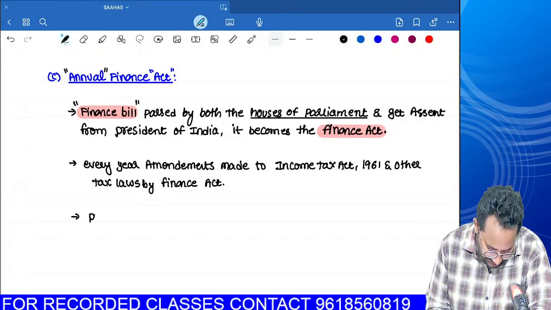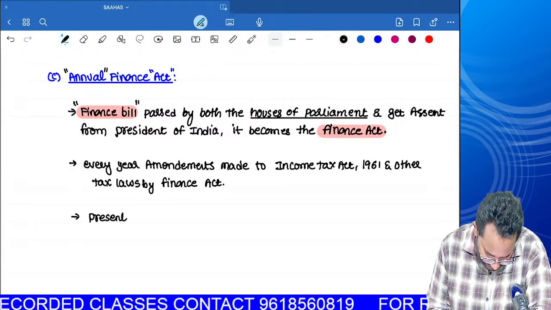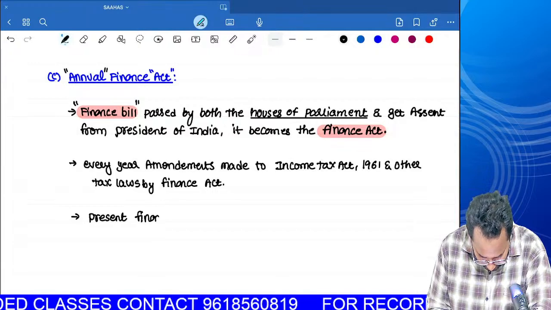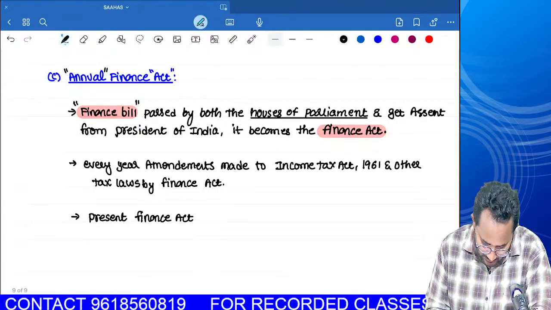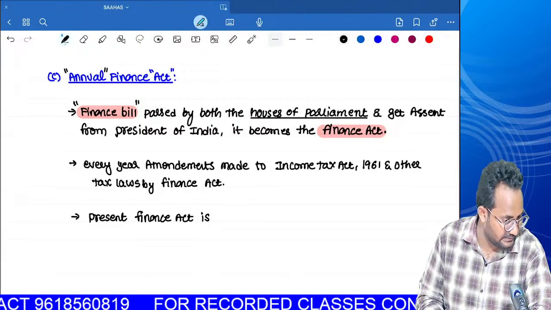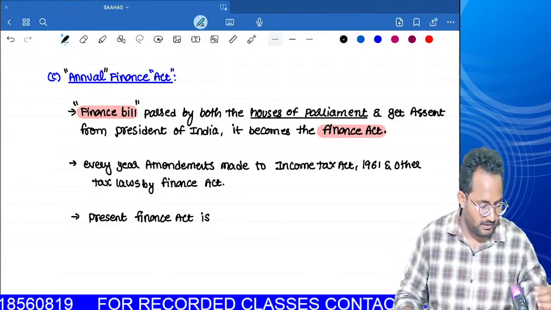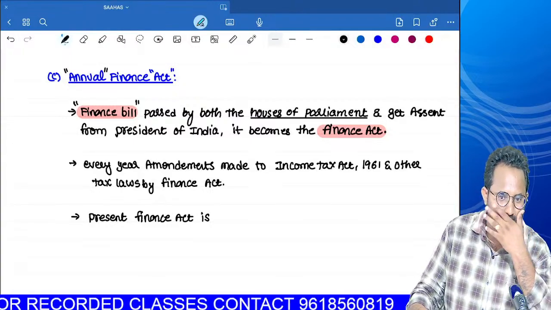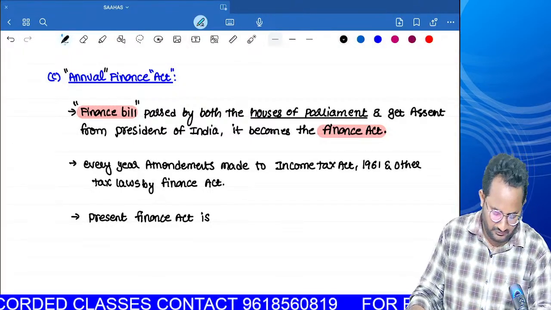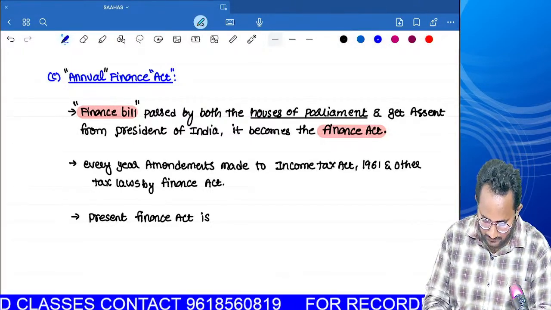Can you tell me what is the present Finance Act? Any idea? Please give me comments. In the face-to-face batch, I got a reply.